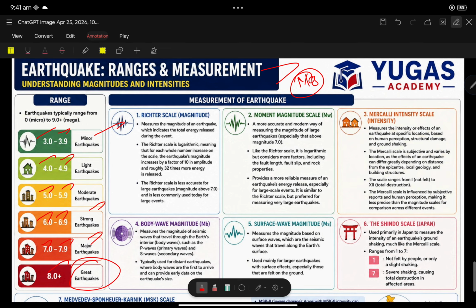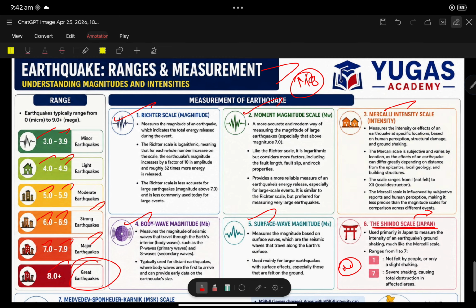Now the measurements of the earthquake. There are multiple scales. Initially there were the Richter scale and Mercalli scale, but now multiple scales have been introduced to measure earthquakes. The first is the Richter scale, next the moment magnitude scale, the Mercalli intensity scale, body wave magnitude scale, surface wave magnitude, and the Shindo scale. This is introduced exclusively by Japan. UPSC can ask similarly, a very easy question. The Shindo scale was recently seen in the news with respect to measurement of earthquakes.